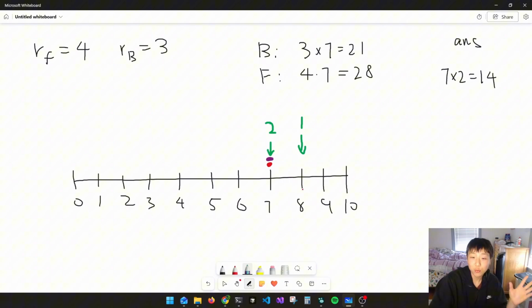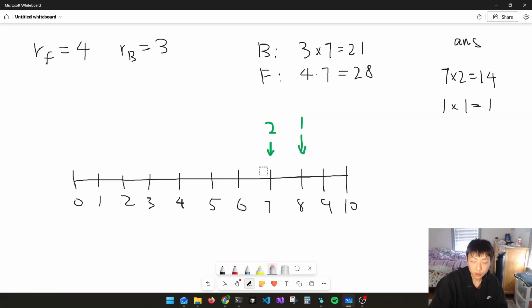Okay, so now there's one more step, which is one more rest stop that Bessie needs to go to. It's this one over here at 8. For Bessie, it's going to take 3 seconds. For Farmer John, it's going to take 4 seconds. So Bessie's going to actually wait 1 second. So 1 times 1, we can just do this. 1 times 1 is 1, right?